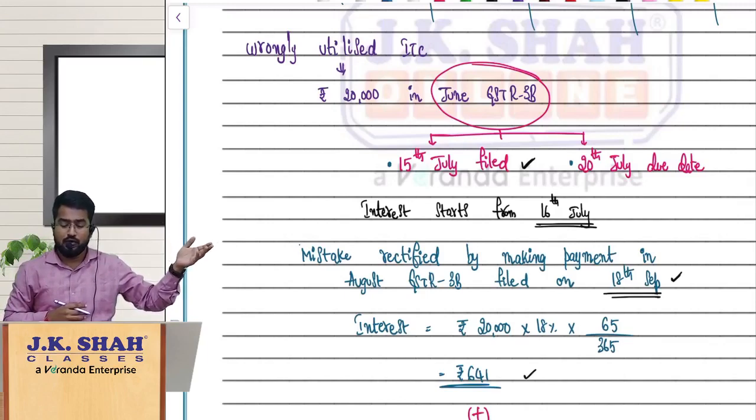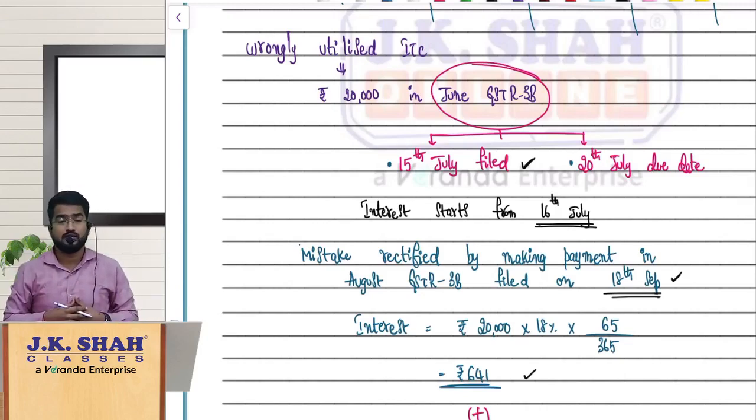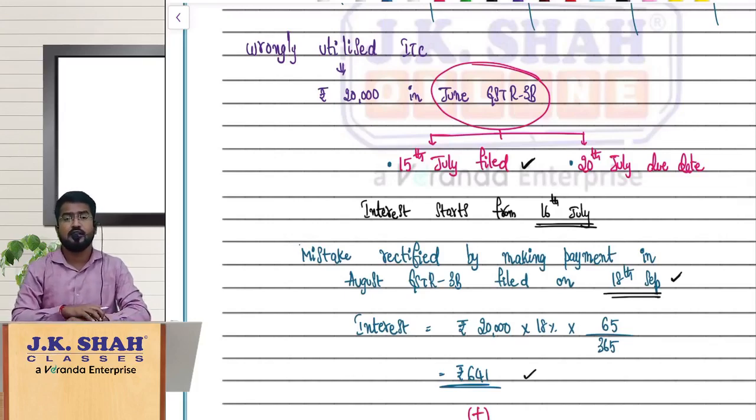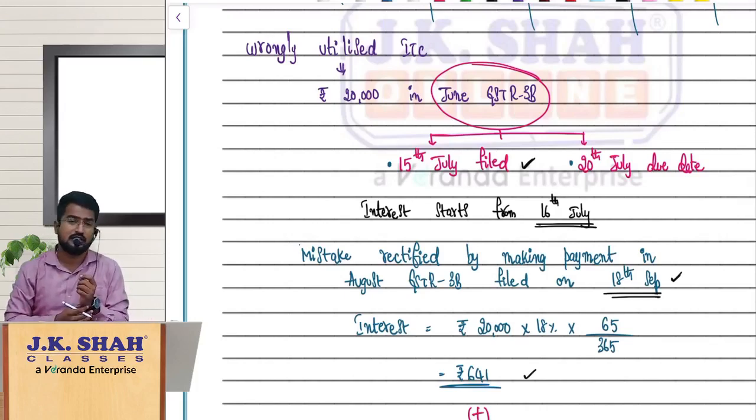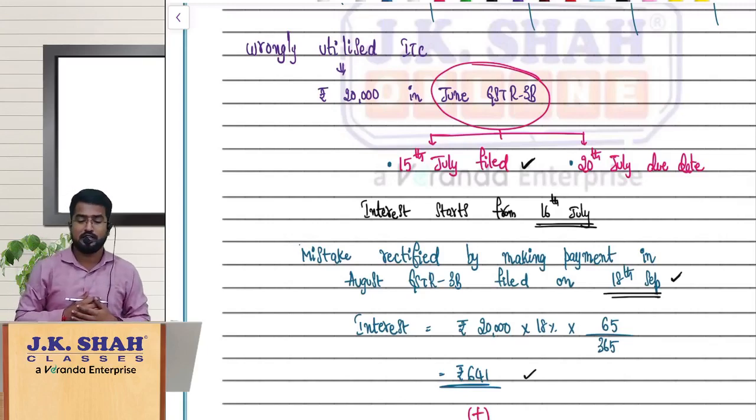When will I pay interest? Only when I come to know that I have wrongly utilized something. I came to know that I wrongly availed ITC of 50,000 rupees while filing the August 3B. So on 18th September, I am repaying the entire 50,000, either by reversing it in the e-credit ledger balance or by paying cash. I am reversing it along with the interest. Along with that, 641 rupees interest I have to pay. So that is the concept. Hope it is clear for you.